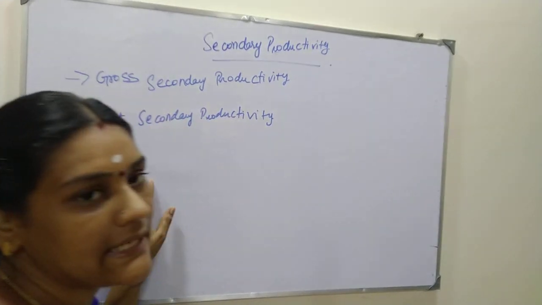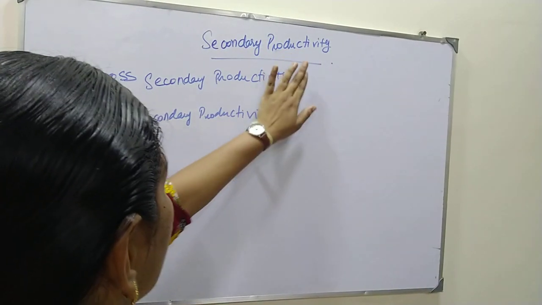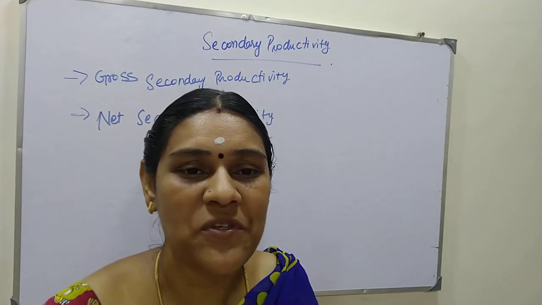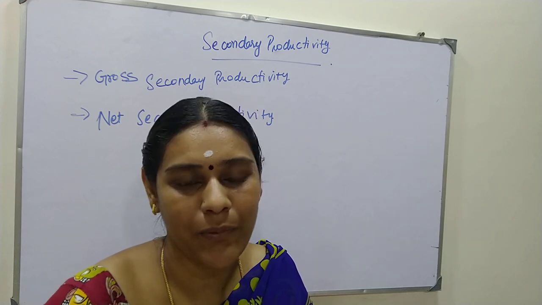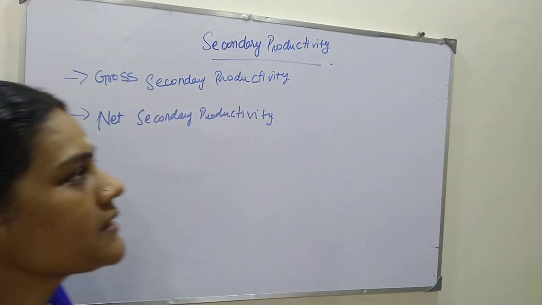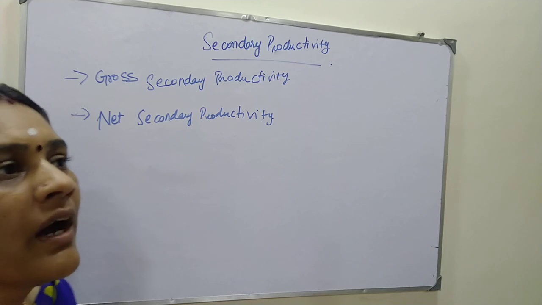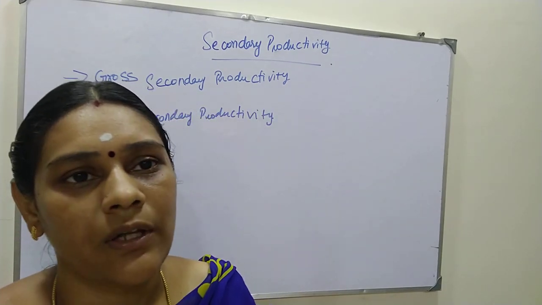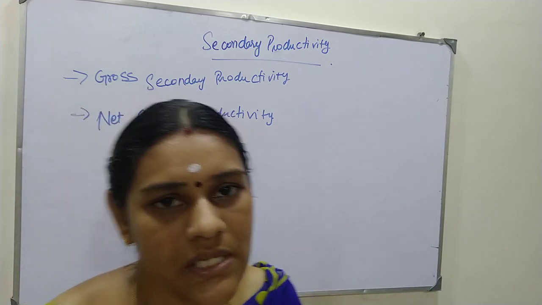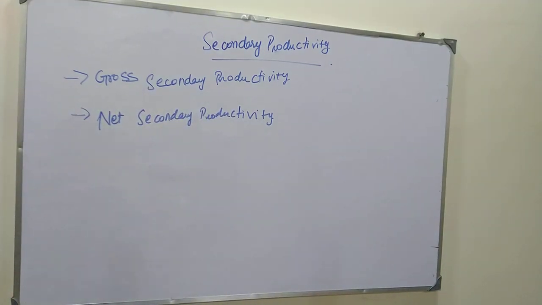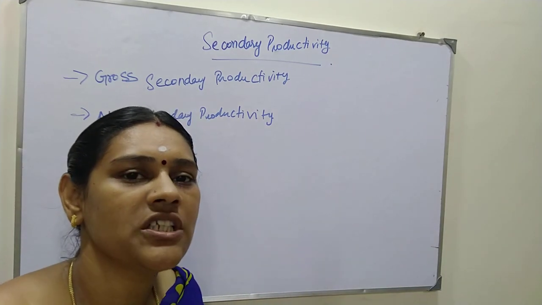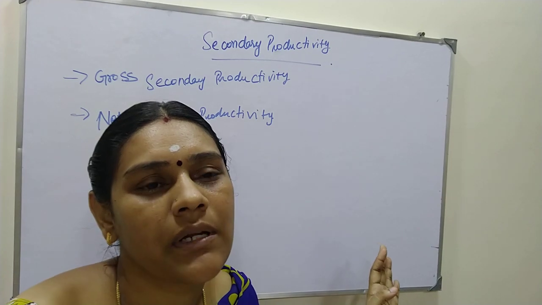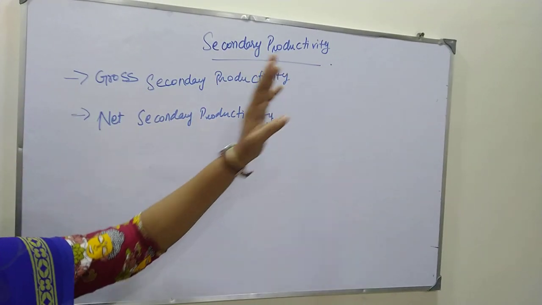Now the secondary productivity. In this, the food produced by the producers is taken by the consumers, the herbivorous animals. The amount of biomass, or the weight, or the amount of energy present in the tissue of the herbivorous animals is called the secondary productivity.